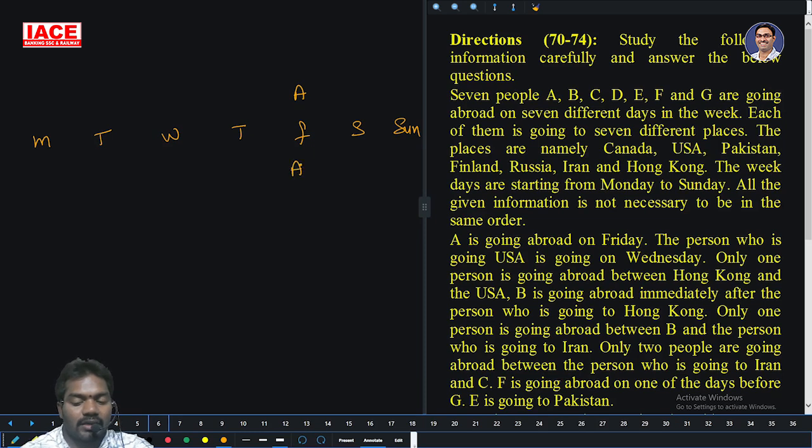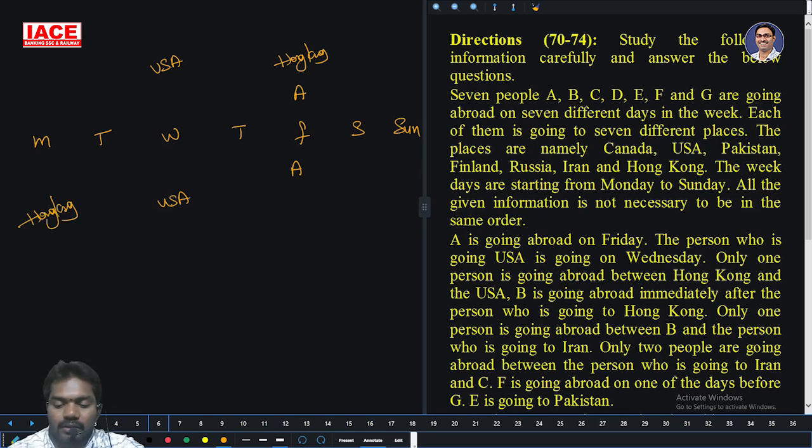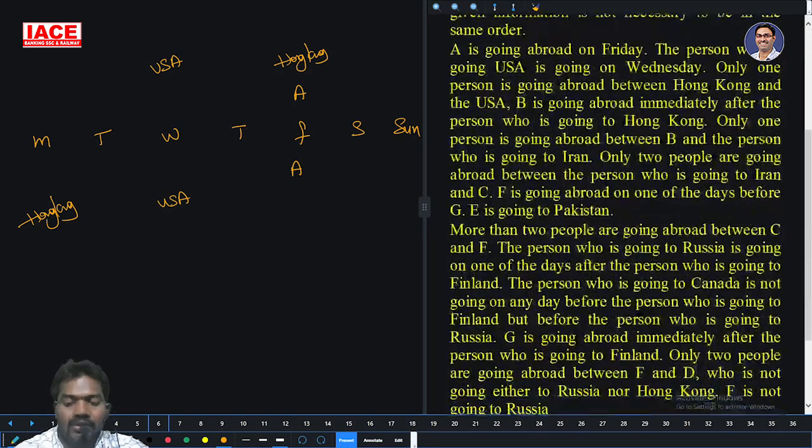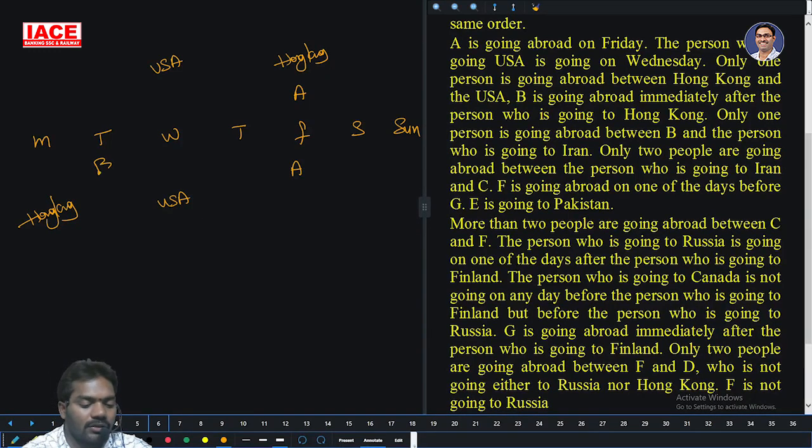A is on Friday. The person who is going to USA is going on Wednesday. Only one person is going abroad between Hong Kong and USA. So up to now both are the same, take it as here Hong Kong. One person between. Then B is immediately after the one who is going to Hong Kong. Only chance is here.